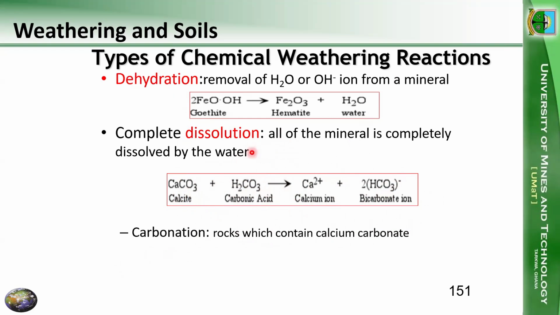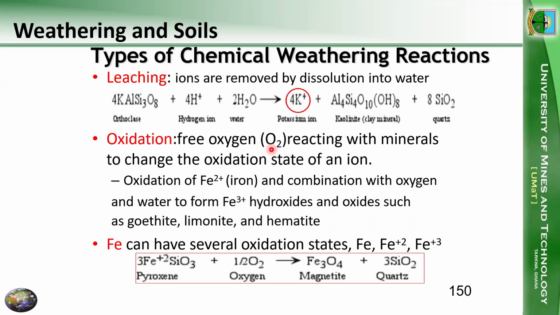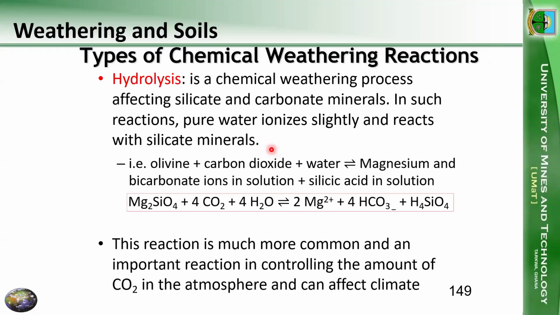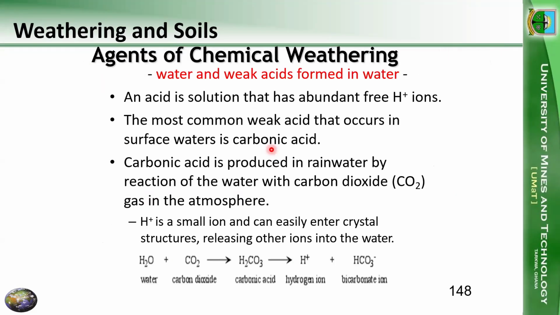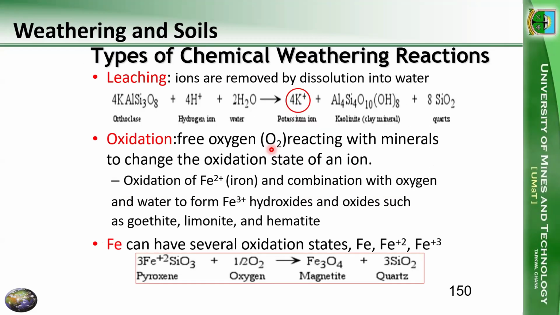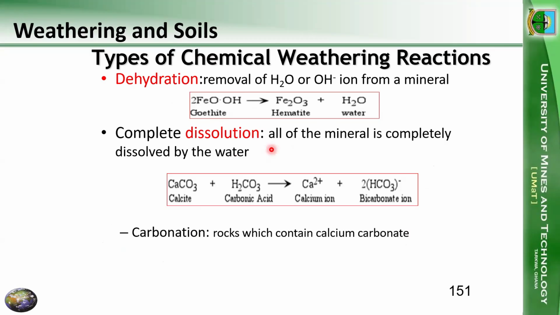So basically, these are the processes: dissolution, dehydration, oxidation, and leaching. We can also mention hydrolysis, where water and weak acids form in water. These are all agents or different types of chemical weathering reactions.